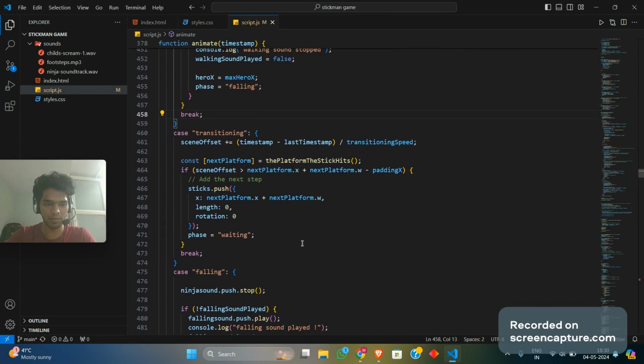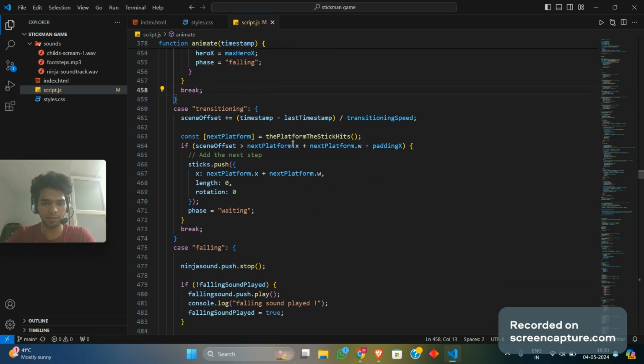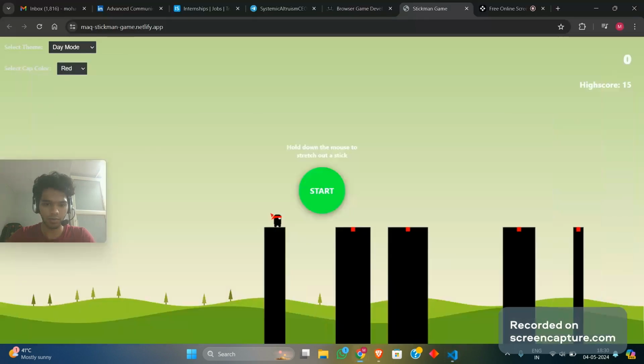Moving on to the transitioning state, what does the transitioning state mean? It basically means that it's a state before waiting. So it's before waiting, and what it does is basically it moves into the waiting state, right? So when you're moving onto the particular edge, for example, your stick falls onto the spot, you have to move your hero up to the very edge.